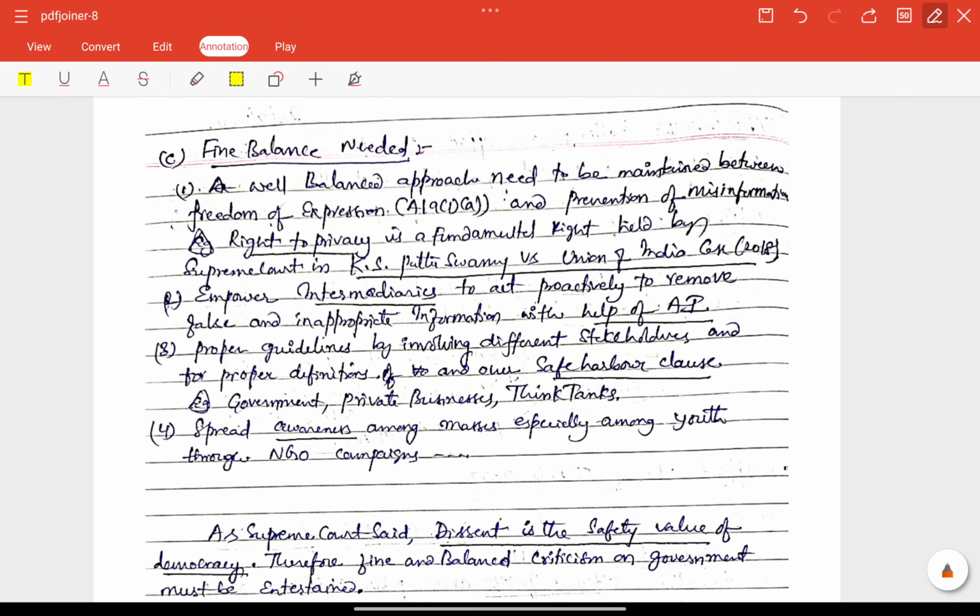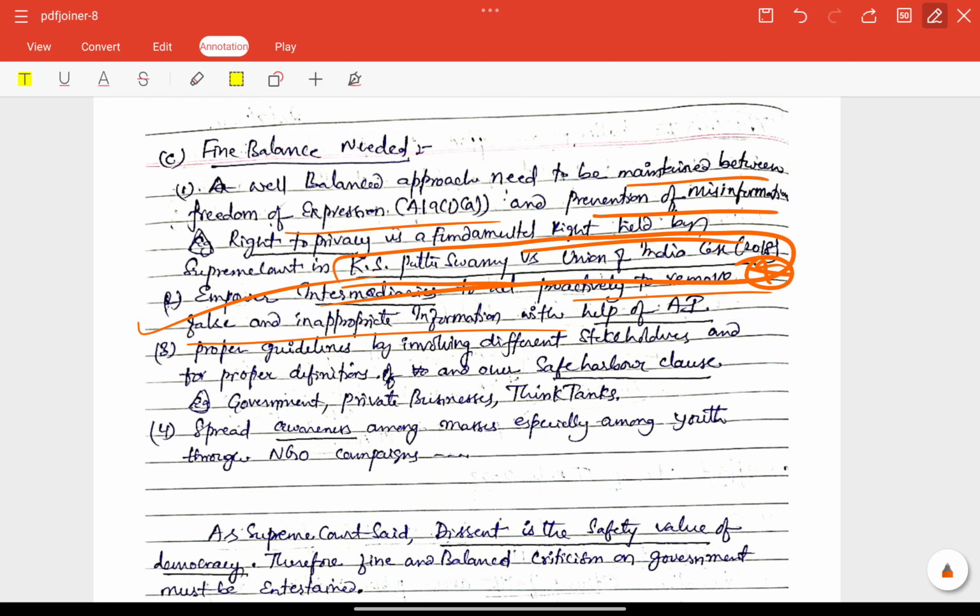So next, fine balance needed. A well-balanced approach needs to be maintained between freedom of expression and prevention of misinformation. Right to privacy is a fundamental right, held by the Supreme Court in the case Puttaswamy versus Union of India. That is very important regarding our digital data protection also, right? Empower intermediaries to remove false and inappropriate information, very good, with the help of artificial intelligence and technology also included here. Proper guidelines by involving different stakeholders, proper definitions and our safe harbor clause, very good.